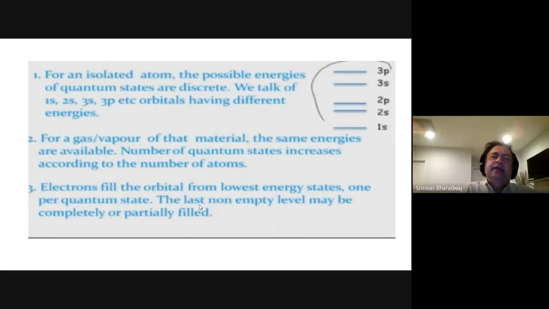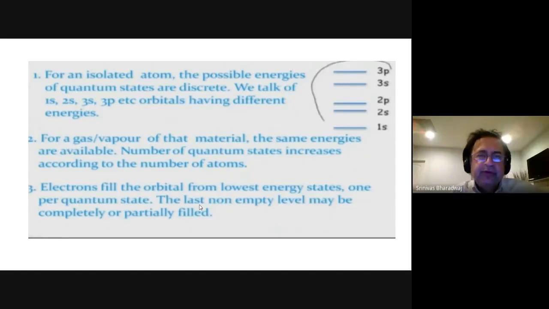The number of quantum states increases according to the number of protons or the number of electrons. Electrons fill the orbitals. So if you have 8 electrons, it will do 1s2 first, then 2s2, then it will go to 2p6, etc.